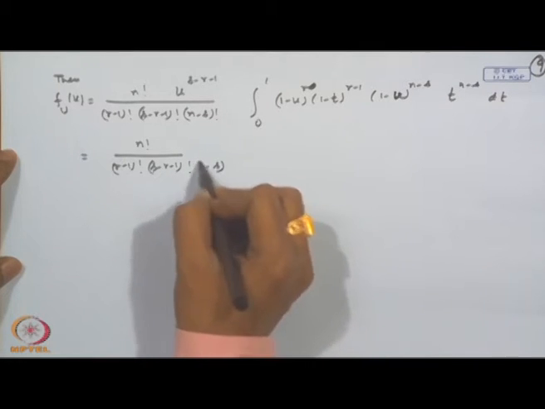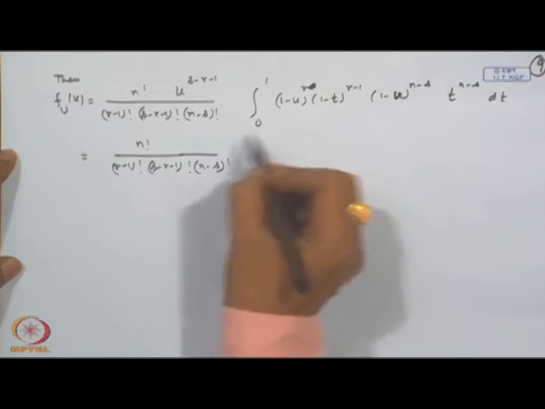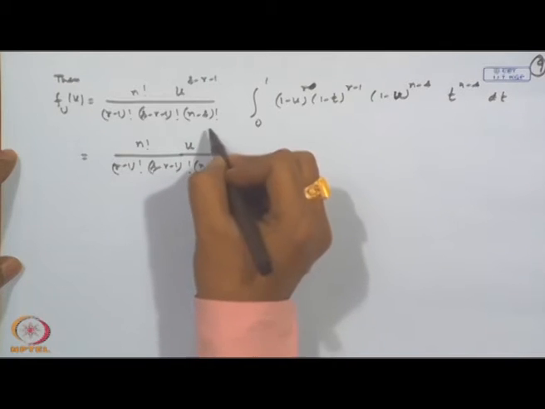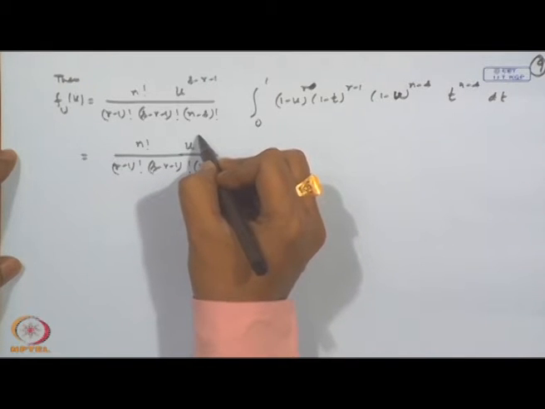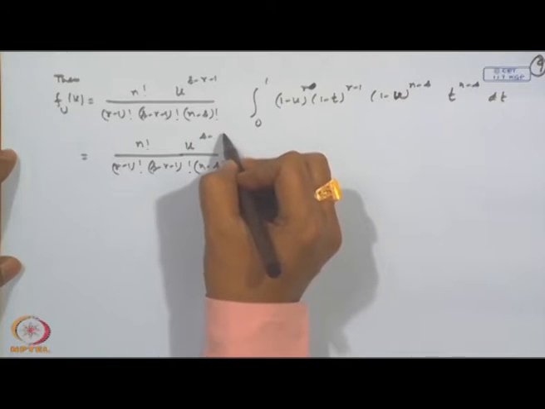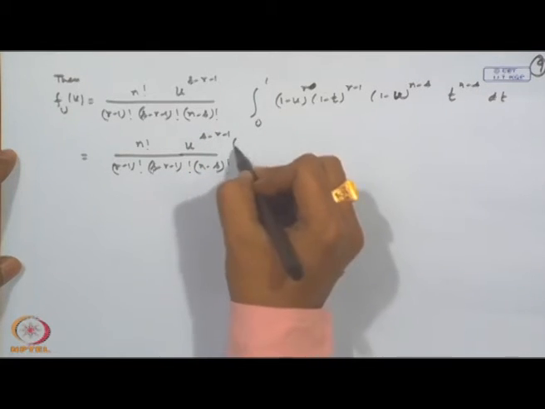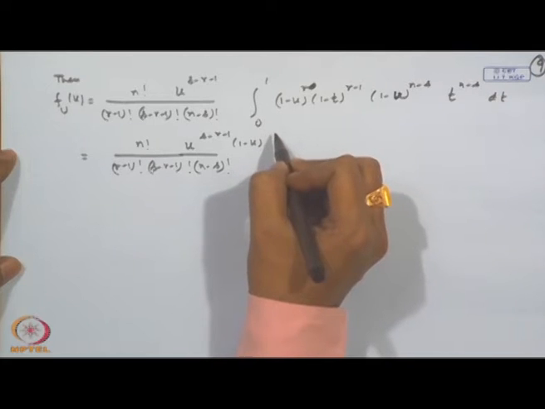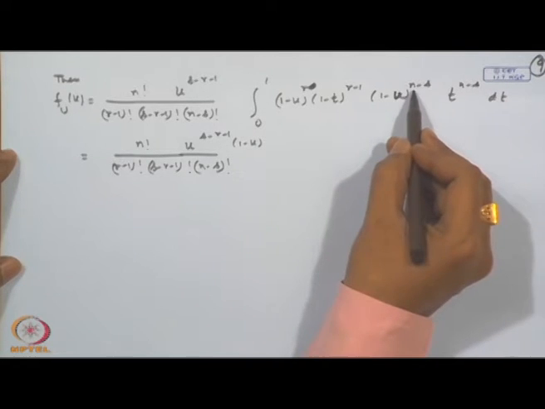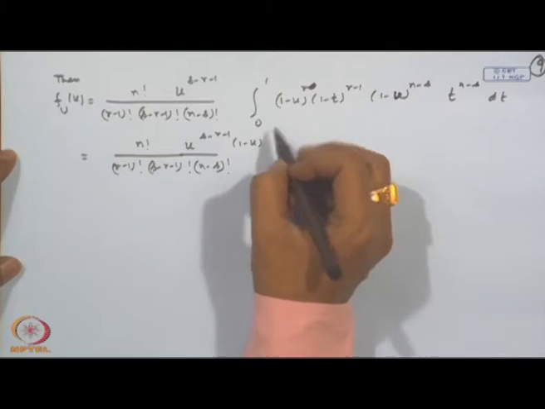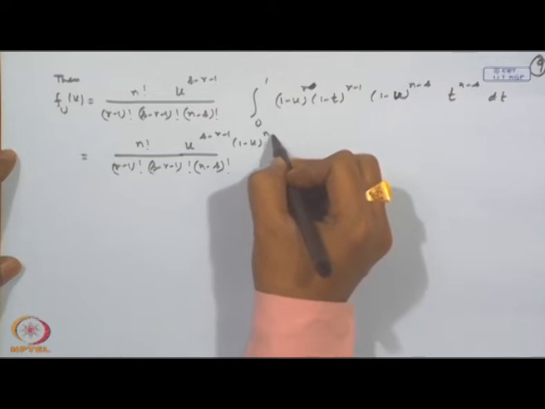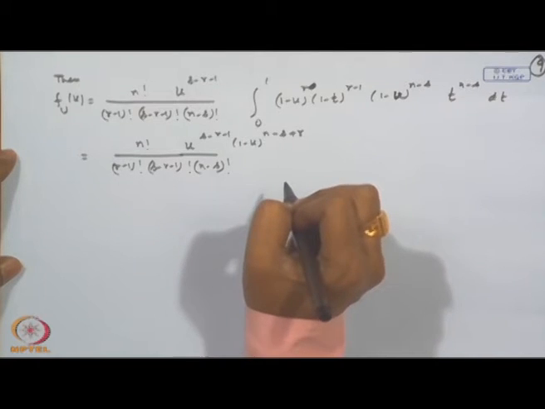So, this is equal to n factorial divided by (r minus 1) factorial, (s minus r minus 1) factorial, (n minus s) factorial. Now, let us look at the terms that we are getting: u to the power s minus r minus 1, then (1 minus u) to the power r minus 1, and (1 minus u) to the power n minus s. So, you combine these, and it becomes n minus s plus r minus 1.